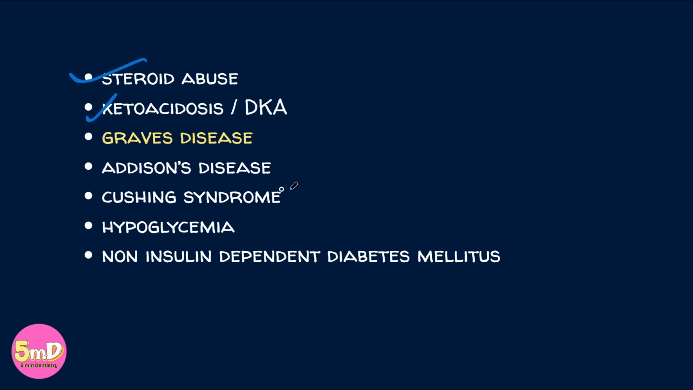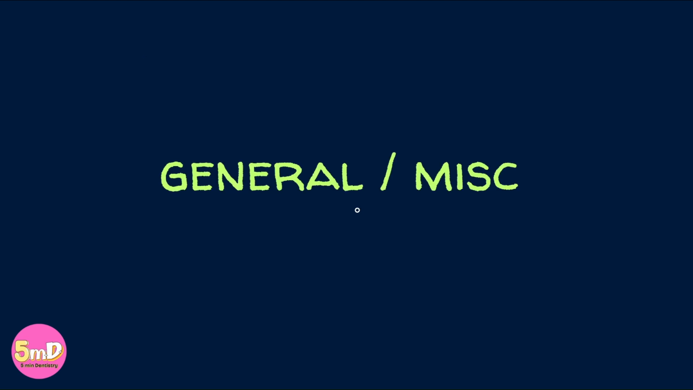Steroid abuse, ketoacidosis, diabetic ketoacidosis, Graves' disease, we saw in thyroid, Addison's disease, Cushing's syndrome, hypoglycemia, and non-insulin dependent diabetes mellitus, which is also known as type 2 diabetes mellitus. So all these questions have been asked in the endocrine system.